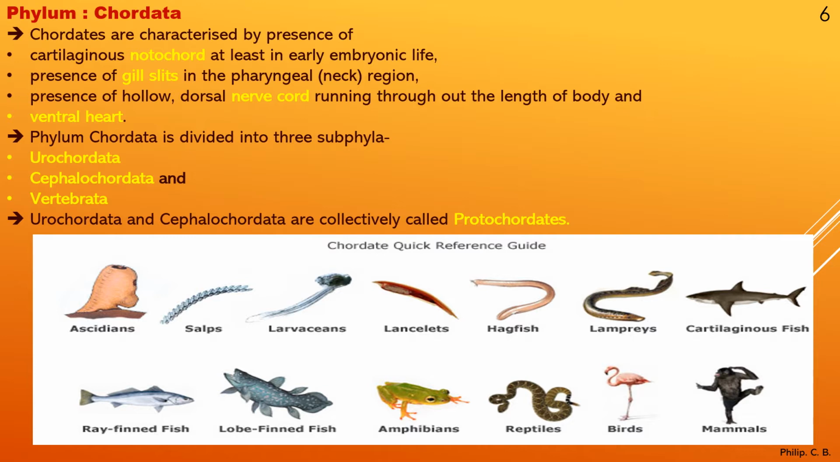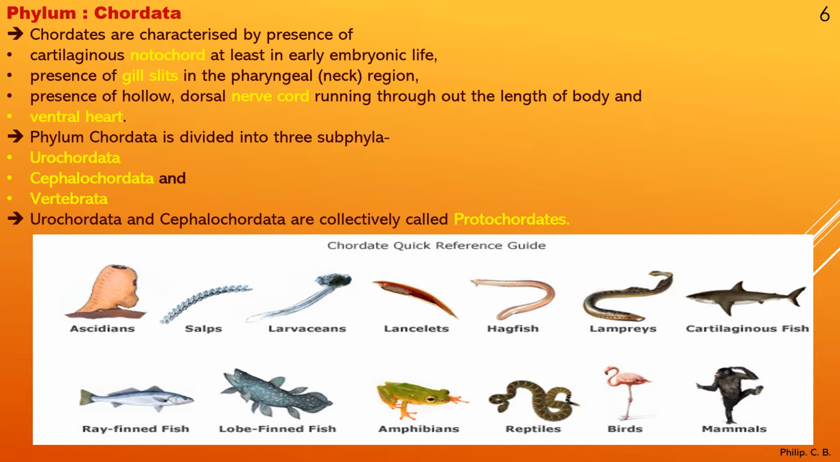Then the presence of gill slits in the pharyngeal region, which help in respiration. Presence of a hollow dorsal nerve cord running throughout the length of the body. Then a ventral heart. So these are four important points in case of chordates. I repeat in short to make it easier for you: presence of notochord, presence of gill slits, presence of hollow dorsal nerve cord, and presence of ventral heart. So four main points in case of chordates.